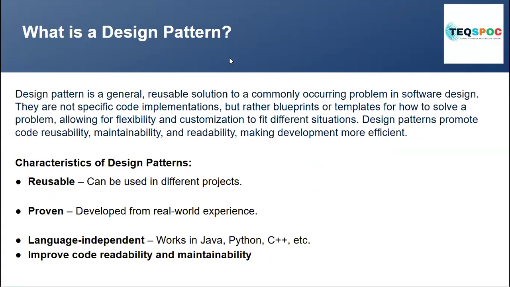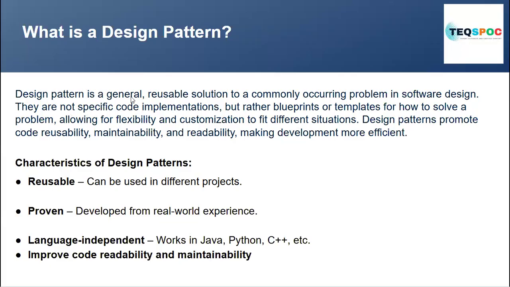Let me tell you what a design pattern is. When we are working in microservices, there are some commonly occurring problems. To handle those problems, we implement design patterns, and they will help us to work effectively with fault tolerance.